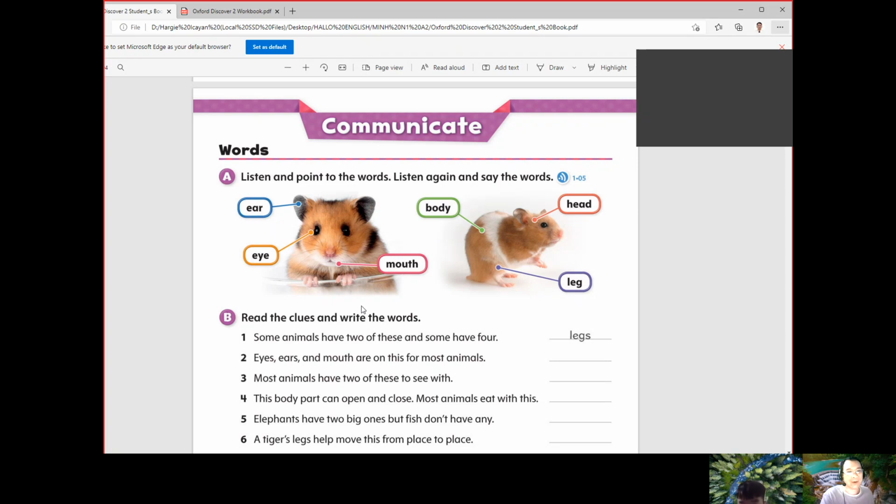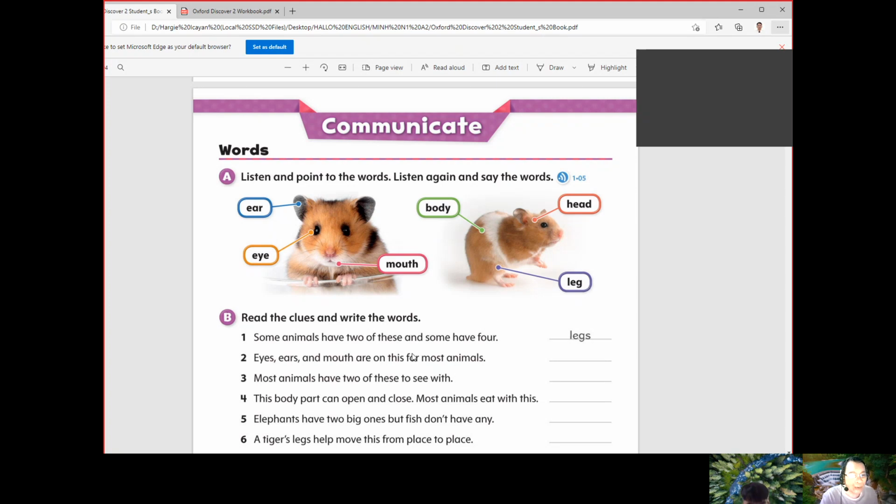Ear. Yes, very good. If you're talking only of one ear, it's an ear without S. But if you're talking of two, you have to add S, right? If you're talking of one eye only, and if you're talking of two, eyes. And then if you're talking of one leg, and if you're talking of two or four, we have to say legs. Did you get it, Min?